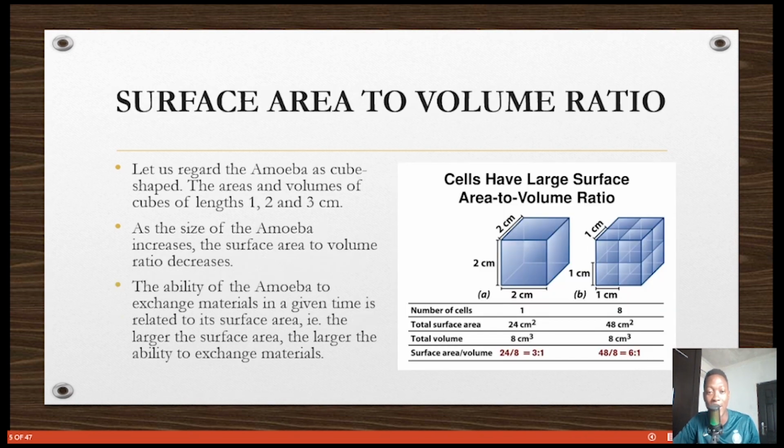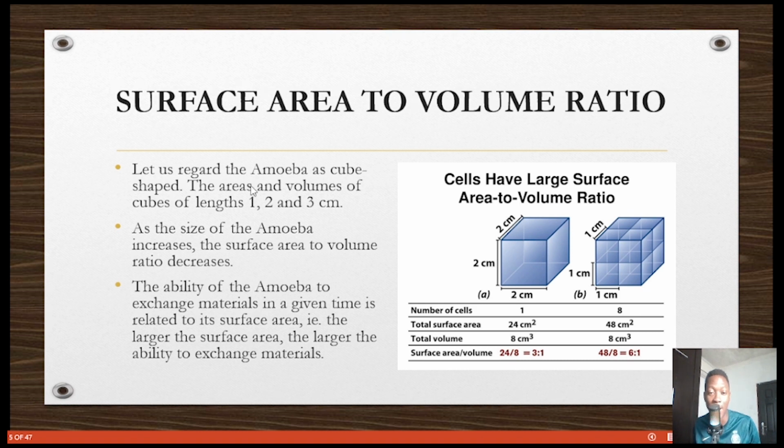Good. So let's talk about surface area to volume ratio. Why is this important? This is important because of diffusion. Okay. And so, for example, if you look at this table here, as the surface area increases and the volume also increases, what this is describing basically is that cells that have a large surface area to volume ratio are able to diffuse more. They're able to go through diffusion more.